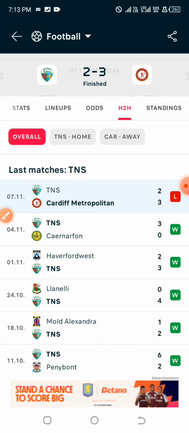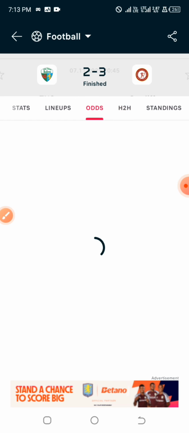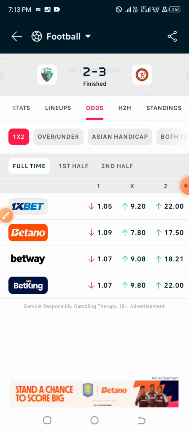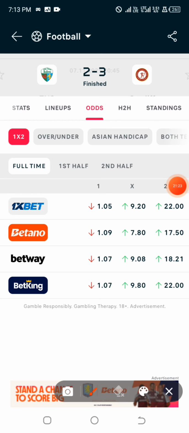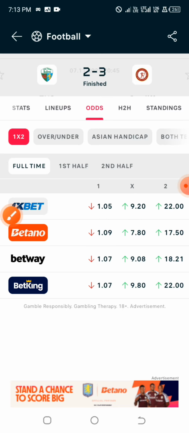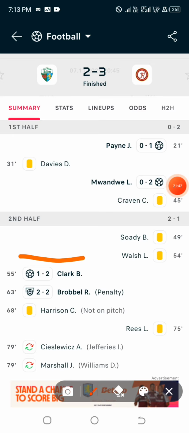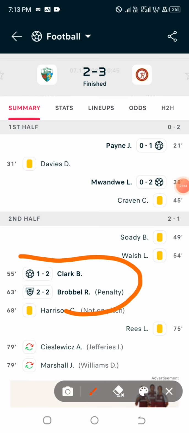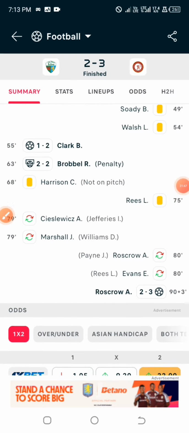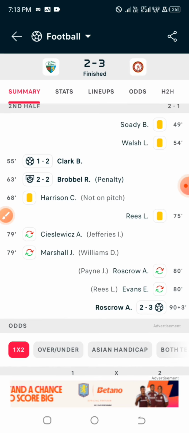And unfortunately, with this particular team, despite the fact that the bookmakers were allocating 1.05 odd, the highest bookmaker that was allocating a very big odds to them was I think Betano. They allocated 1.09 to them, and unfortunately, despite the fact that they had this ridiculous odd, they lost. They were losing like 2-0 down until 55 minutes, then they scored 2 goals back to back, and at 90 plus 3, they lost the game. So that's how sport betting can be for you.